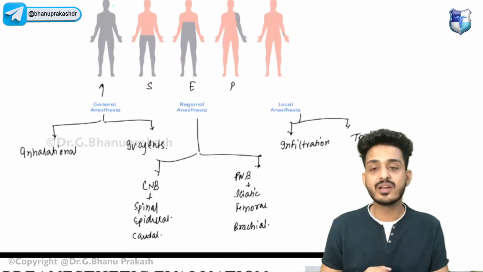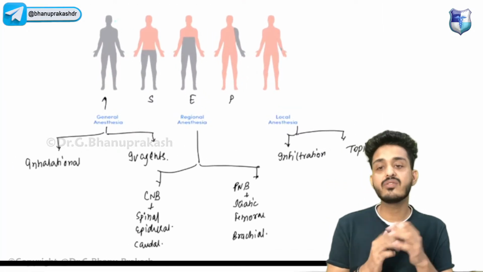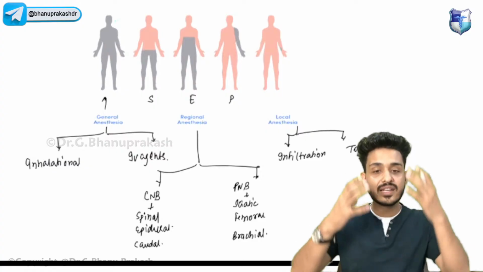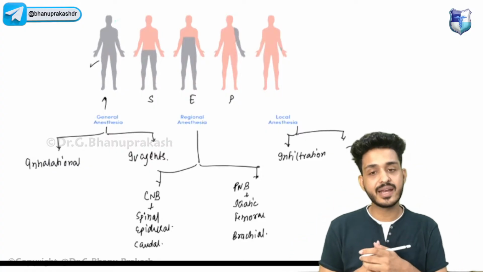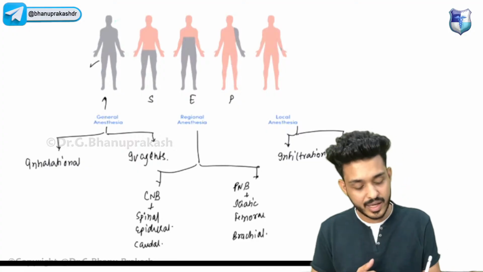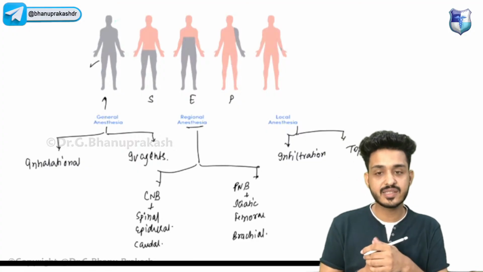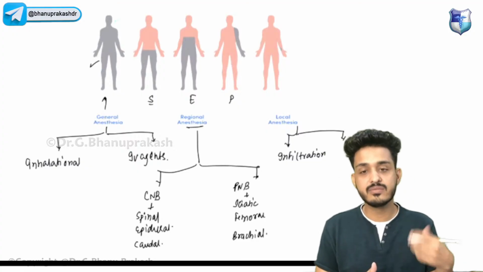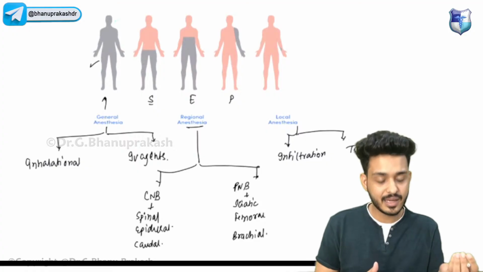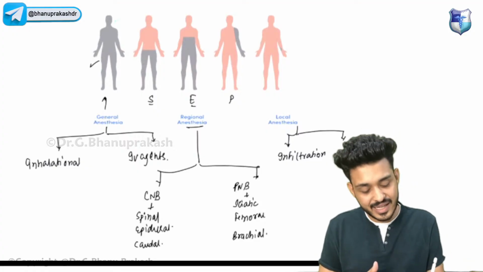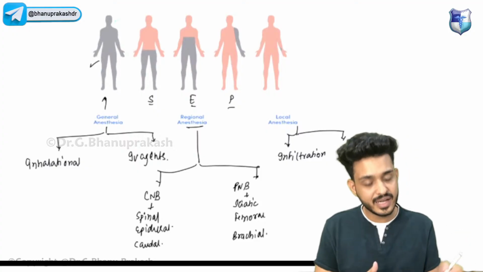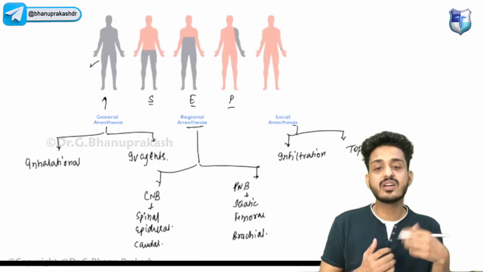So try to understand how many types of anesthesia we have. We are having general anesthesia. General means the complete body is getting anesthetized. Second, we are having spinal, epidural, and peripheral, which are considered regional anesthesia. We will be discussing how we are giving spinal and epidural, which will be given below the waist. Then we are having peripheral, that is for the periphery, and then local anesthesia for local procedures.